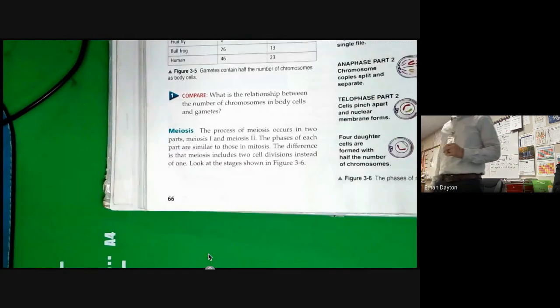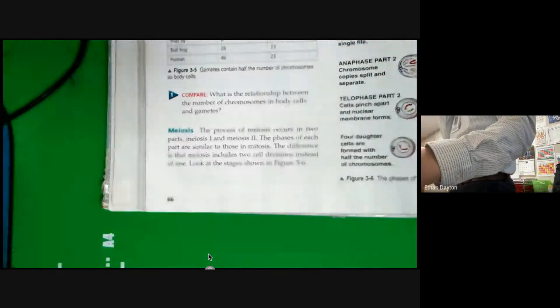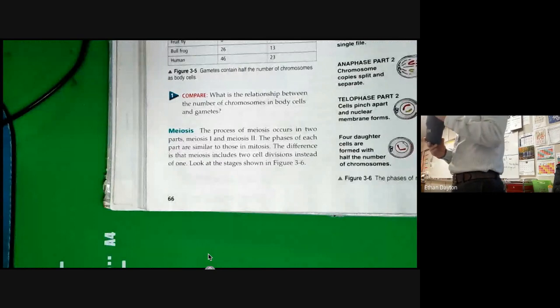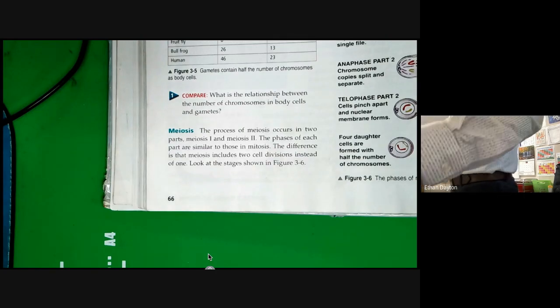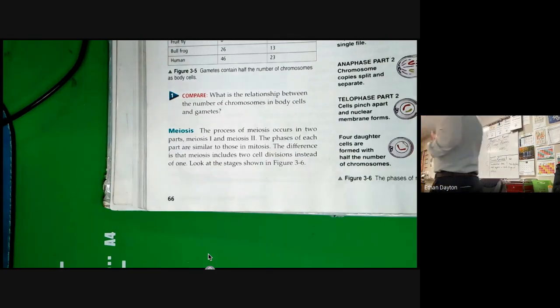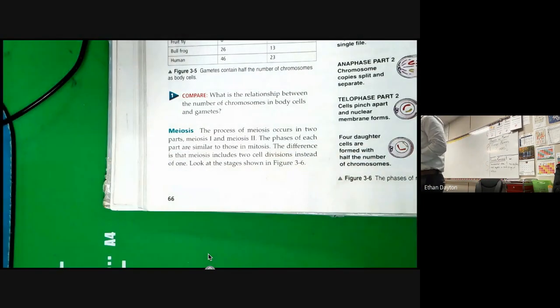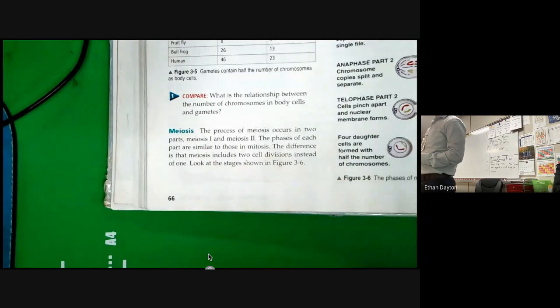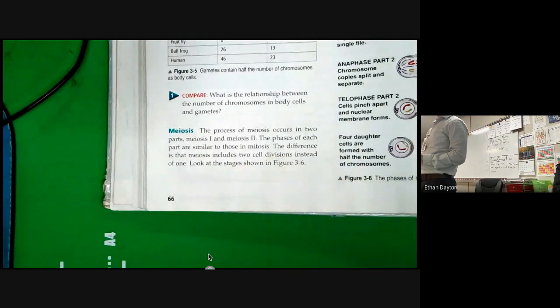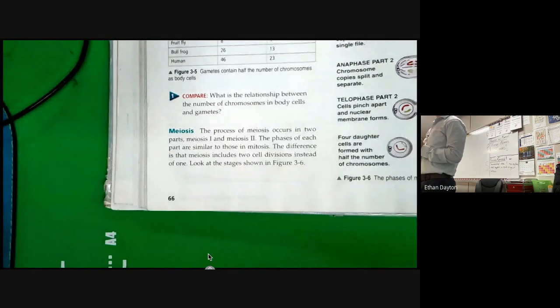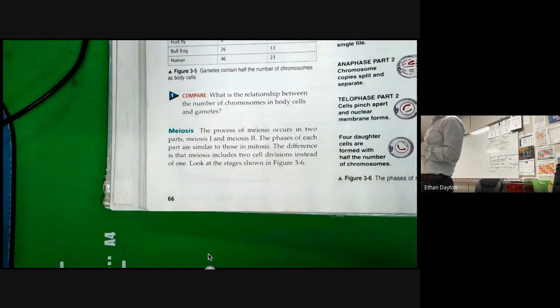What about single-celled organisms? They only have one cell, so that means that they would only have around one chromosome. Let's just pretend an animal will have one chromosome. So that means that the gametes would only be... Single-celled organisms may have more than one chromosome. I know, but let's just pretend that they only have one chromosome. Would that mean that the gametes would be present? You can't physically have half a chromosome. Yeah, in theory, it'd be a half.